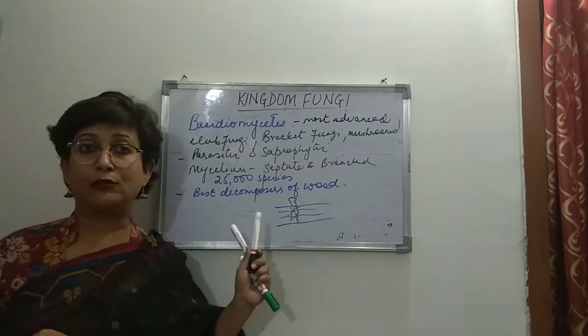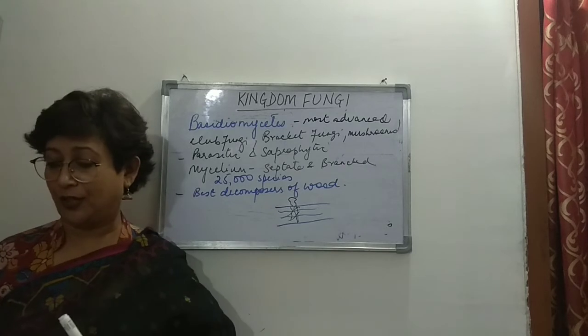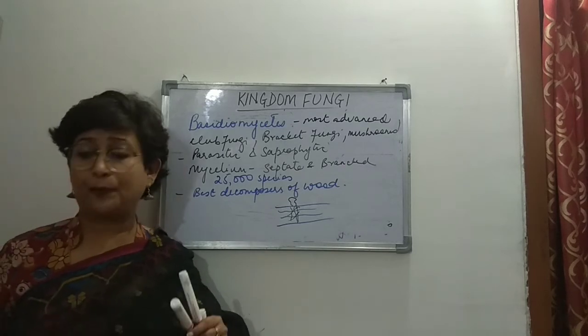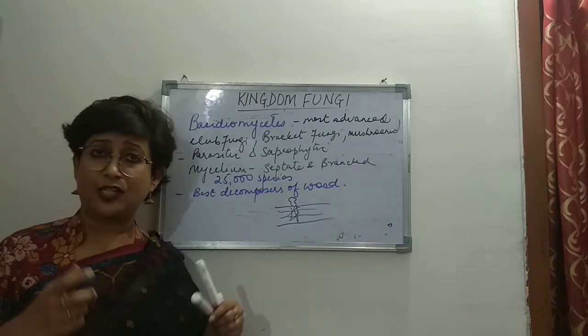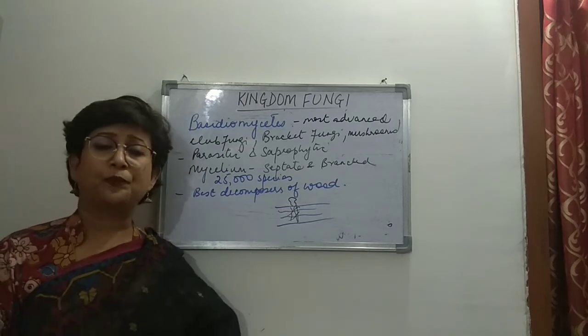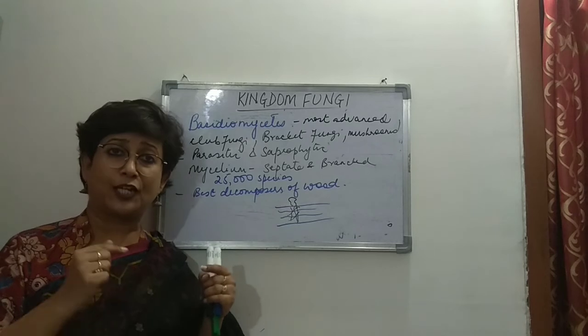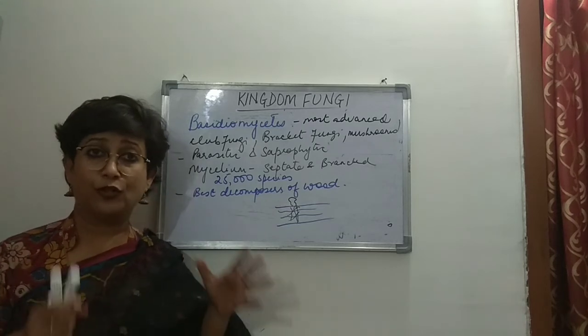And now we come to the sexual reproduction, right? In sexual reproduction, as such, they do not have any sex organs. Now, when we talk about sexual reproduction, let's talk about human beings.